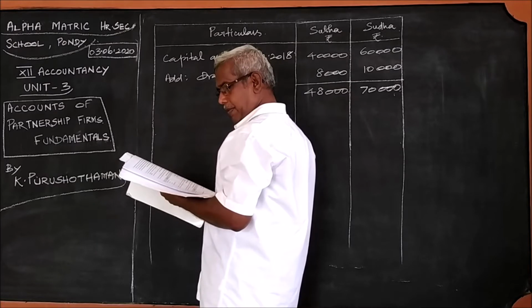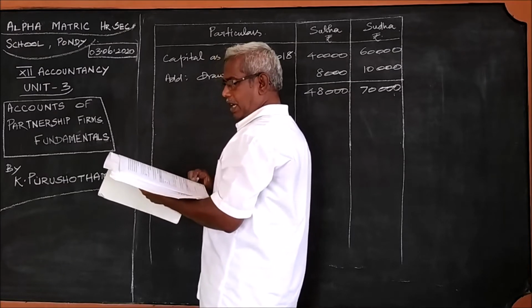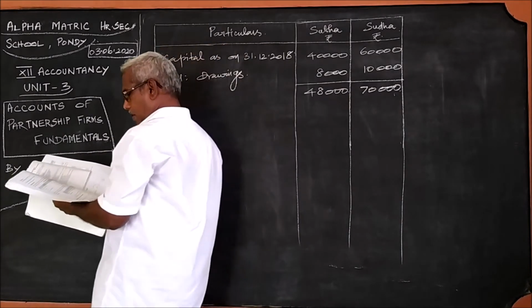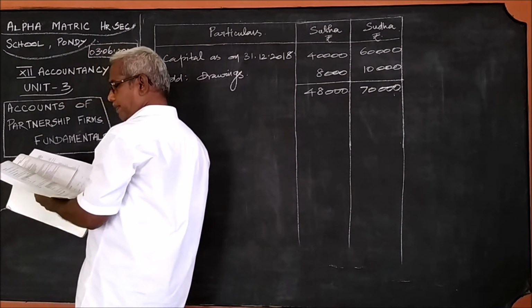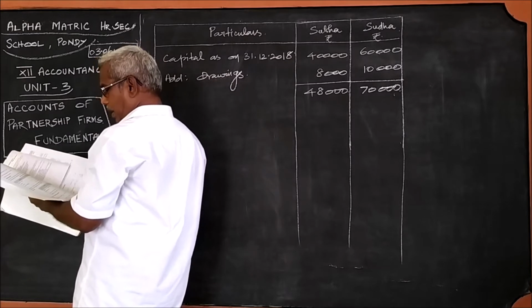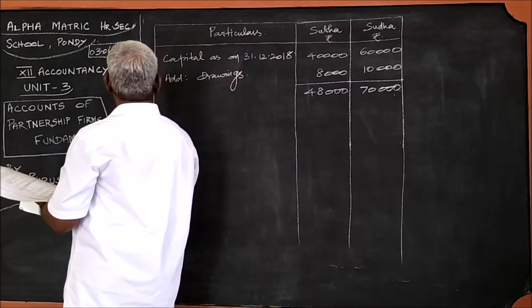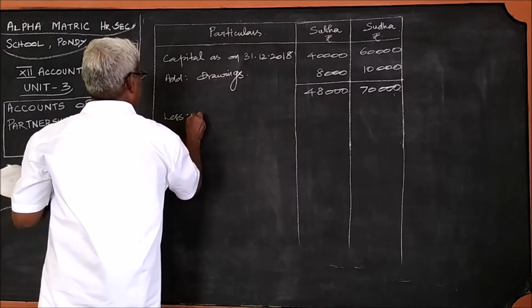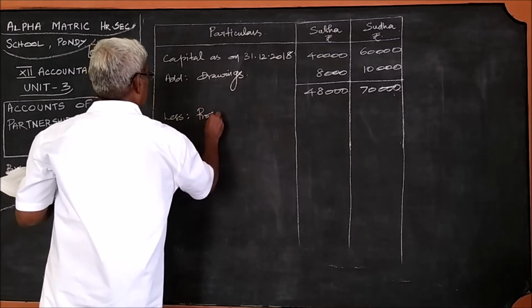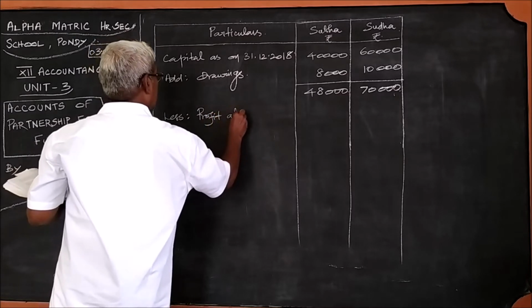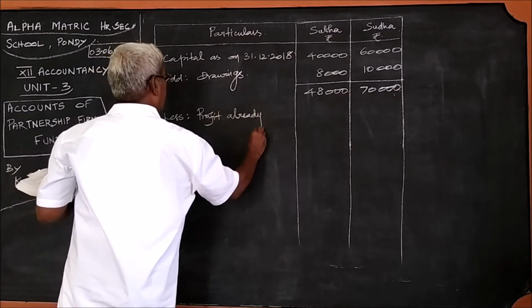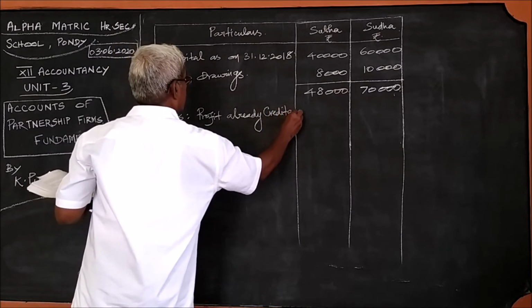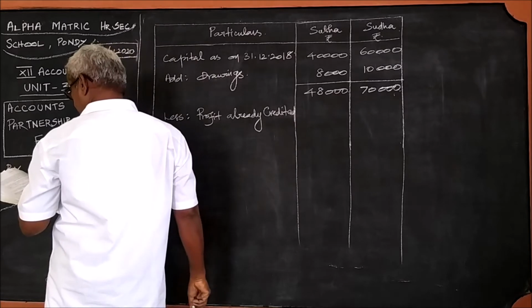Less profit earned during the year, less profit already credited.